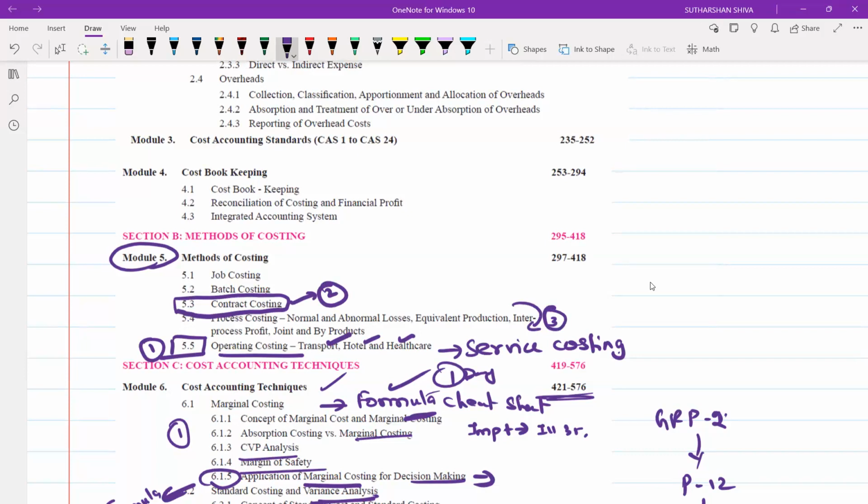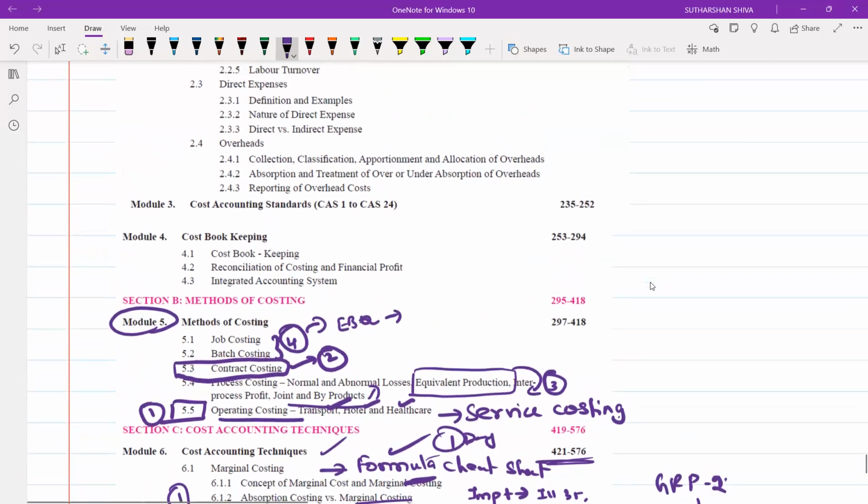In joint process costing, give more weightage to equivalent production. And in joint and byproducts, try to identify the methods to identify joint and byproducts. Finally, go for job and batch costing, where you will be able to remember the EBQ formula and the other formulas.